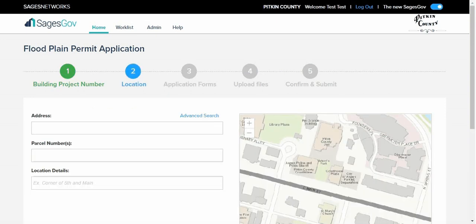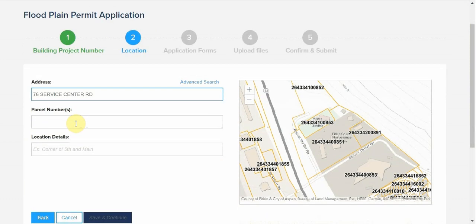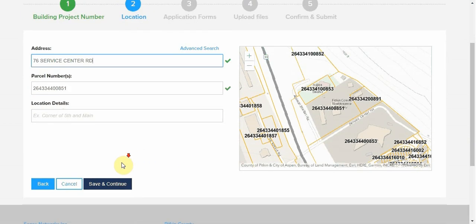Step 2, you will be able to enter location information for your project. For this example, I will type in 76 Service and click on the drop-down. This will bring in the parcel number for the location as well. The green checks are critical in order to proceed.